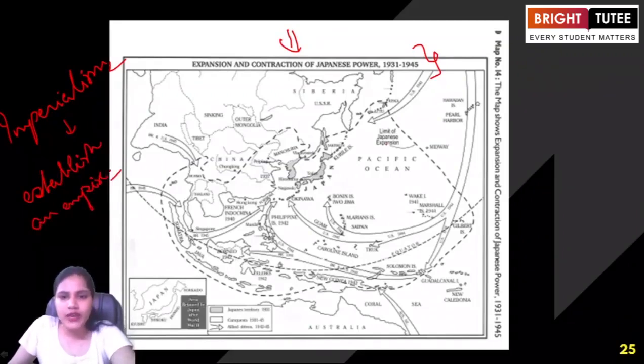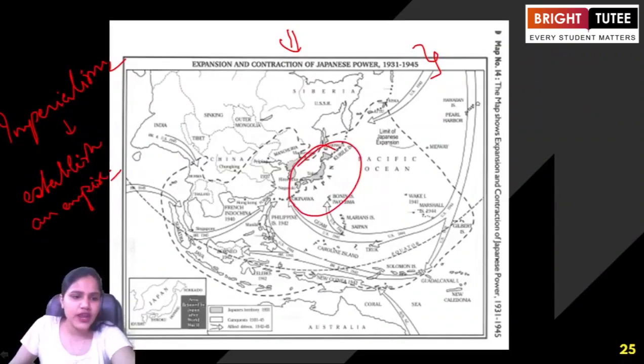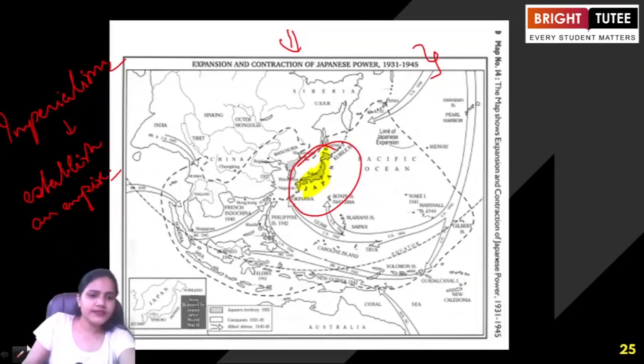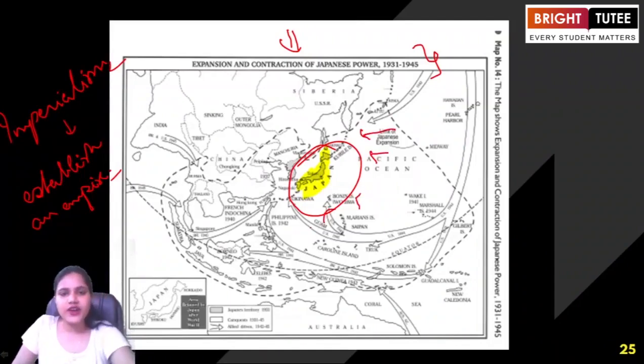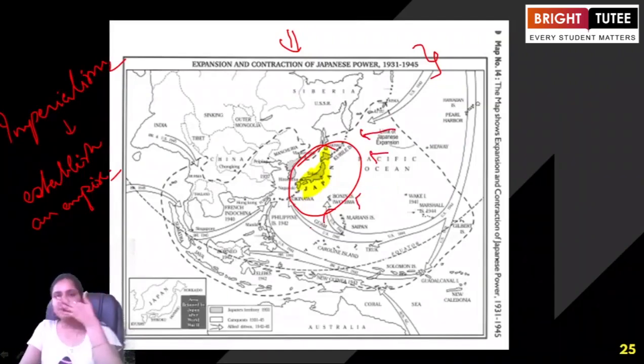So when we are talking about the region of Japan, just look at the map here and try to look at the extension. We see how they were trying to expand in different regions and establish their empire.